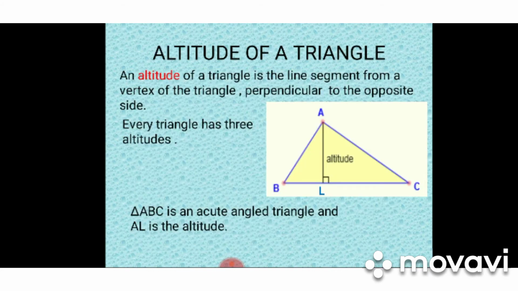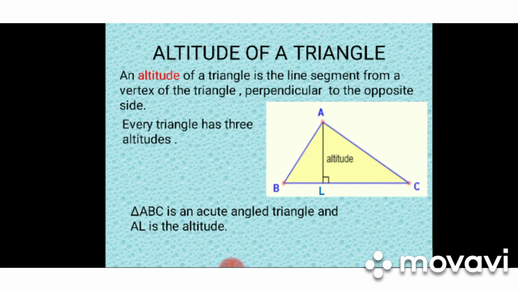Now the next part, altitude of the triangle. What is the altitude? An altitude of a triangle is the line segment from the vertex of the triangle perpendicular to the opposite side. Note in this figure, triangle ABC is given to you. If you draw a line segment from A and it is perpendicular to the opposite side, that means it makes an angle of 90 degrees on side BC, then it is the altitude of the triangle.